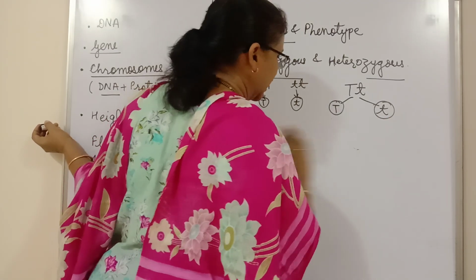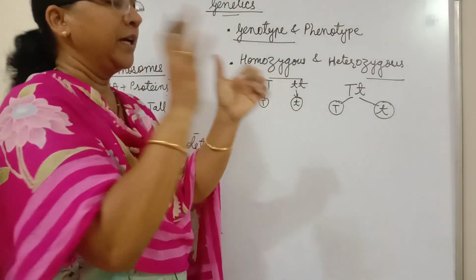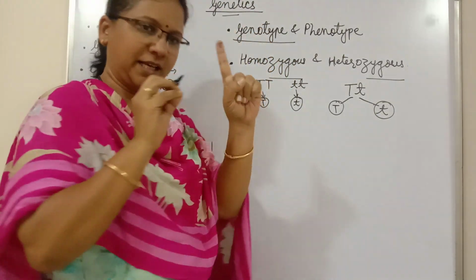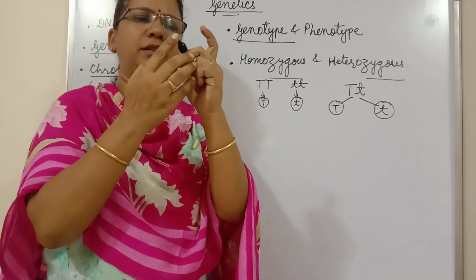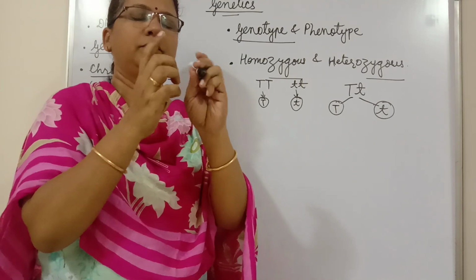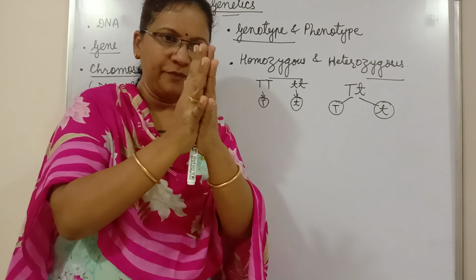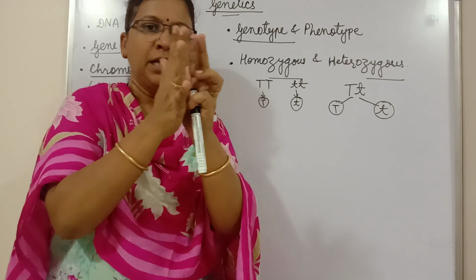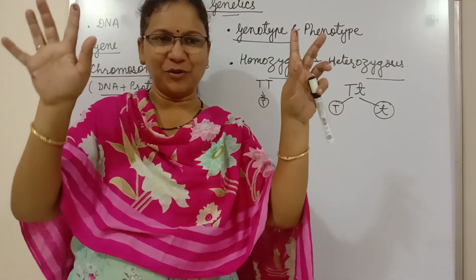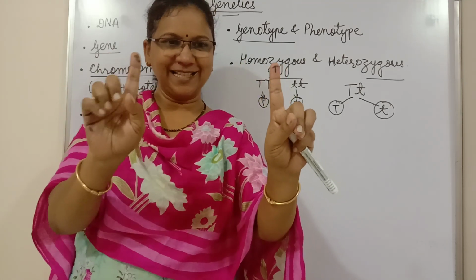To understand this, let us again go back to our chromosomes. Suppose these are two chromosomes. On one, capital T is there and on the other, suppose small t is there. Okay. So this is the diploid cell. At the time of gamete formation, these diploid cells become haploid. So how many gametes are produced? Two types of gametes. And in the two types of gametes, on one capital T is there and on the other small t.